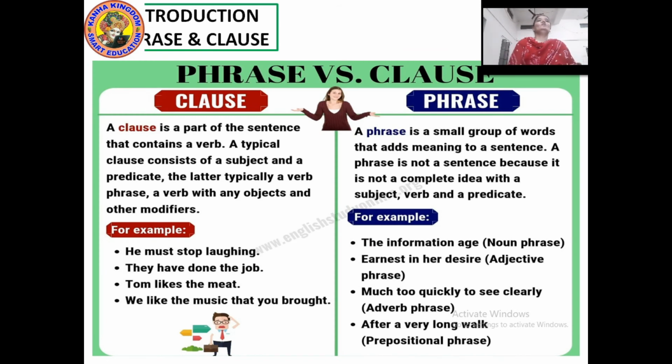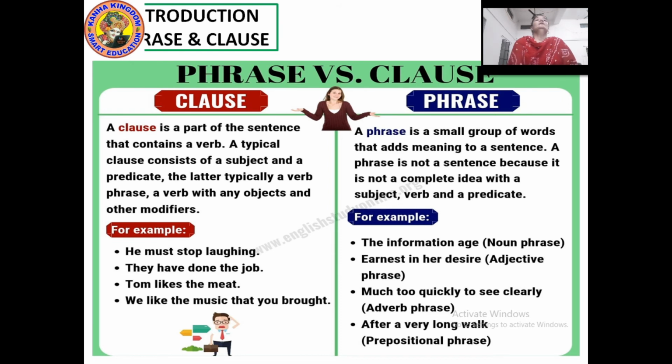First, we will have a look at the clause. A clause is a part of a sentence that contains a verb, and you have to write this down, as it is on the screen before you. Make a line in the middle of your page. In one column write clause, and in the second column write phrase, and then note it down.